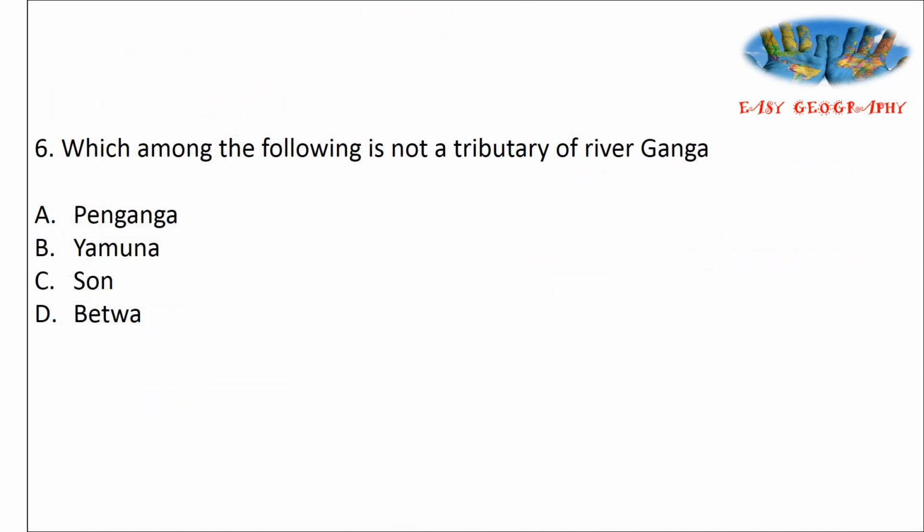Next one. Which among the following is not a tributary of river Ganga? Penganga, Yamuna, Son, Badwa. Which is not a tributary of river Ganga? Answer option A, Penganga. Yamuna, Son, Badwa, Chambal, Kosi, all these are the tributaries of river Ganga.